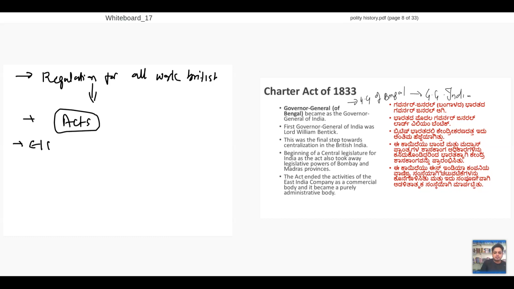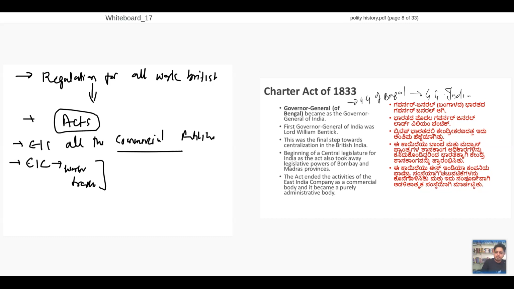All the commercial activities of the East India Company were stopped. No more commercial activities for the East India Company. All these commercial activities now go directly under the British government. I'll ask you a simple question: who were the representatives of the East India Company? They were workers and traders in India.